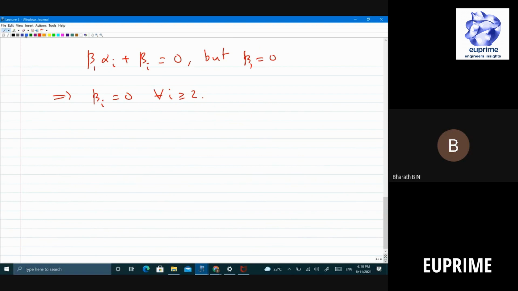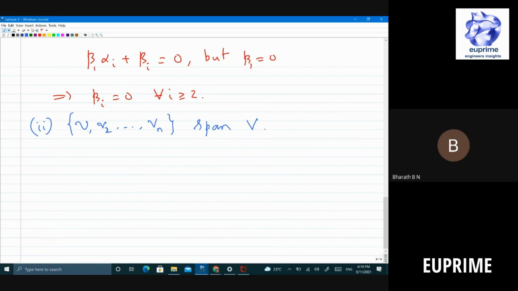Is this clear? Okay, so I don't bore you too much with the other proofs. The second claim is, you should check whether this is true or not: V2 to Vn span V. You check this, I won't help you in this. You just figure out how to prove this. So that means if I have a basis, and a vector V not equal to 0, I can replace one of them by that vector. That's what it says, right?